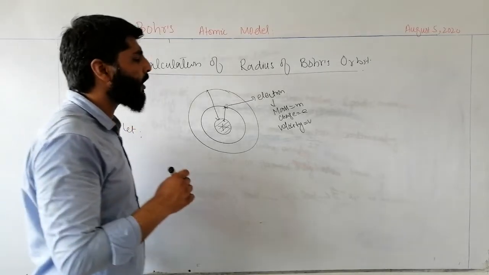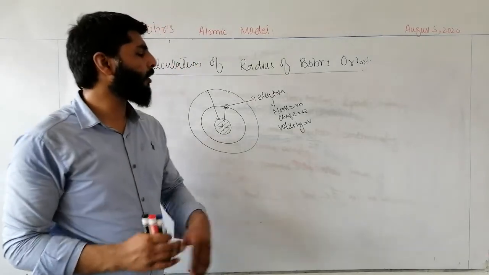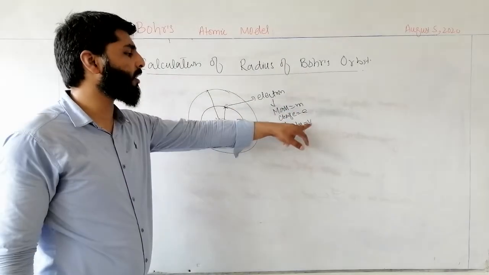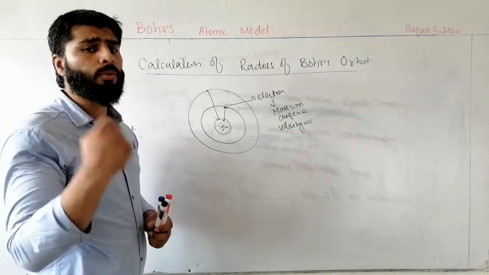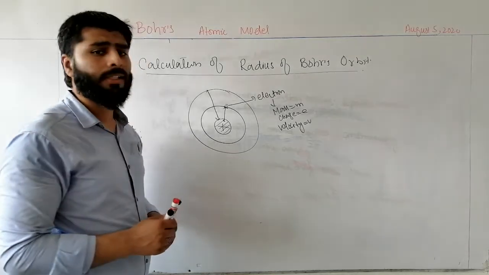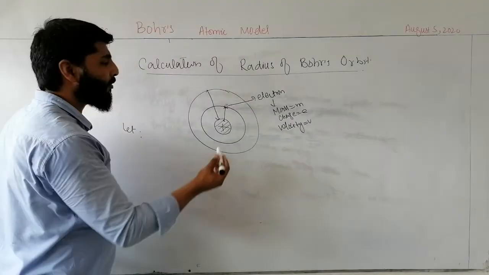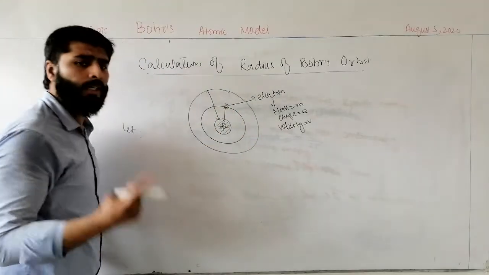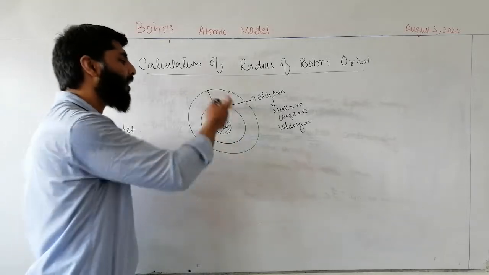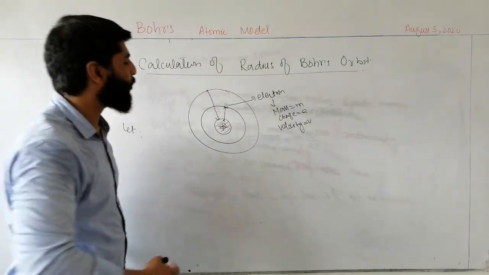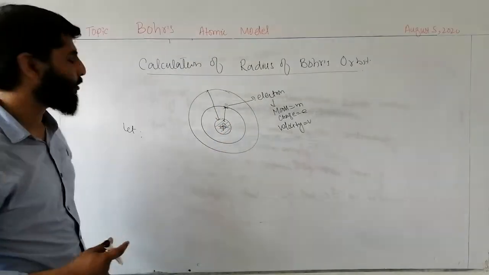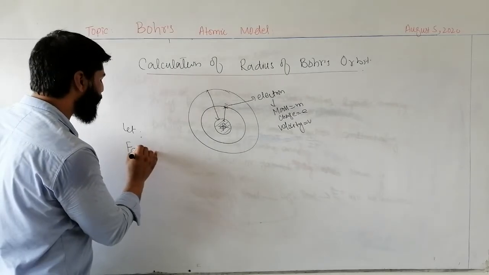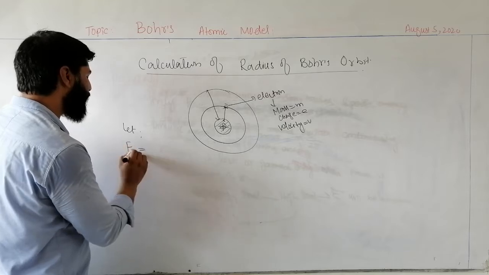According to Bohr's atomic model, when an electron of charge e and mass m is revolving around the nucleus with velocity v, there are two types of forces acting on this electron. Number one, Coulomb's electrostatic force Fe or Fq.